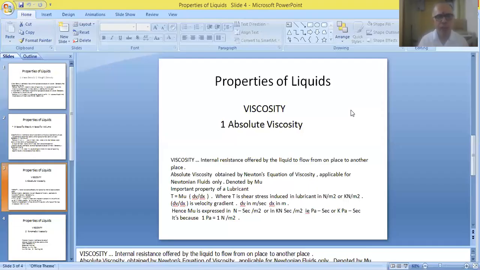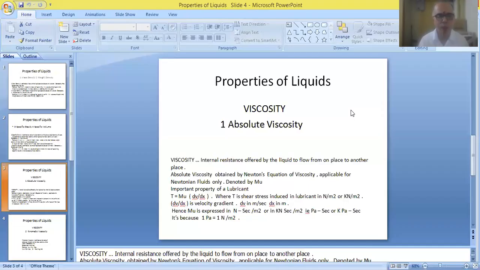Now secondly, liquids which follow this Newton's viscosity equation are called Newtonian liquids, and liquids which do not follow this Newton's equation are called non-Newtonian liquids. So this equation is available for measuring the viscosity of Newtonian liquids.